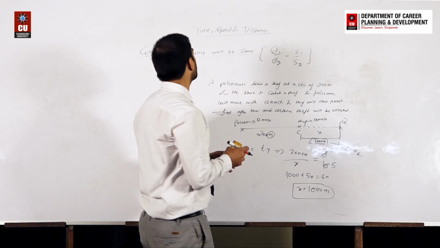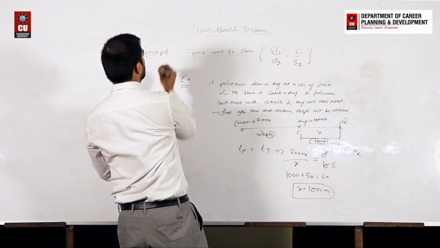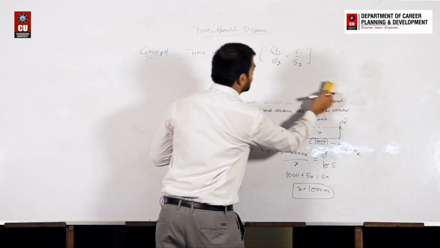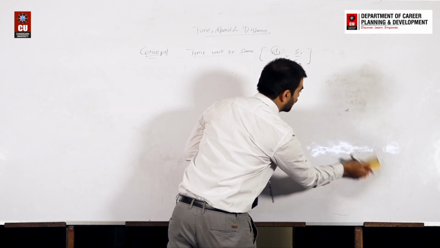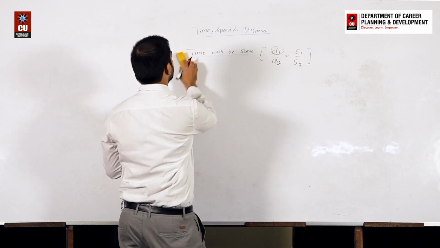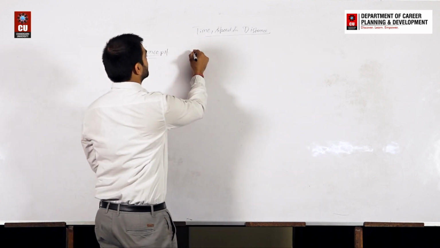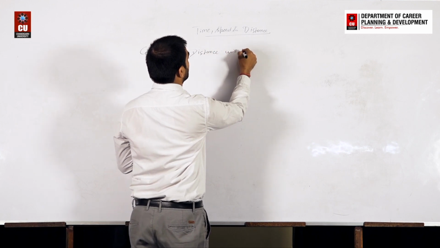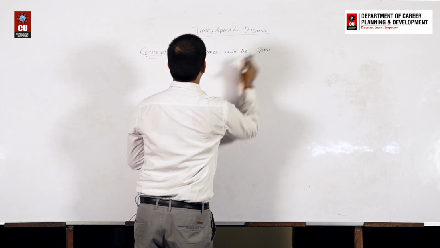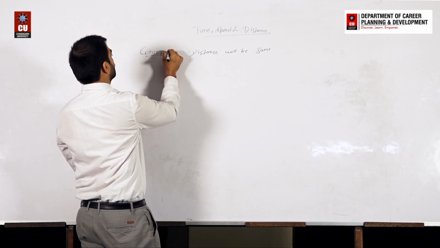Okay, now proceed to concept number 2. The concept number 2 is where distance will be the same. What does it mean? Distance is the same. It means, let's say, distance is the same in this case. What does it mean? This is concept number 2.